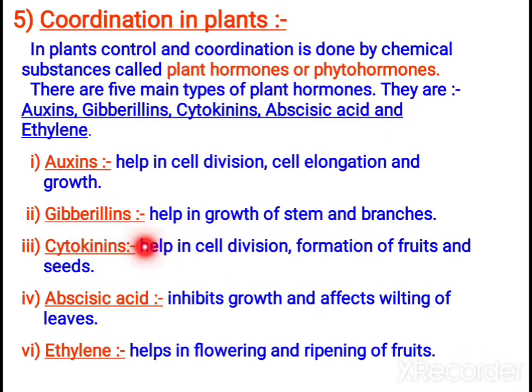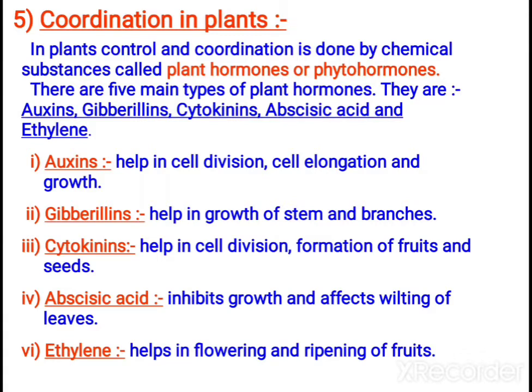Cytokinin is used by florists to keep flowers fresh and leaves green. Bouquets have to be green, no? So for keeping them longer, they spray cytokinin. Auxin, gibberellin and cytokinin, all three are growth promoting hormones.